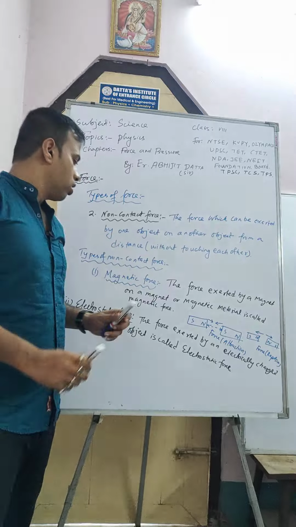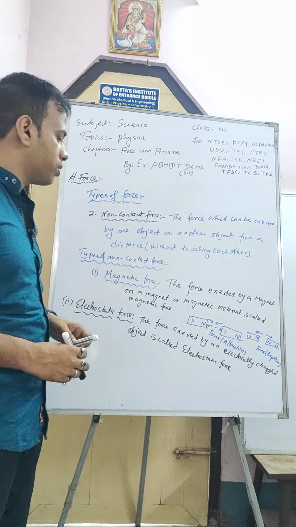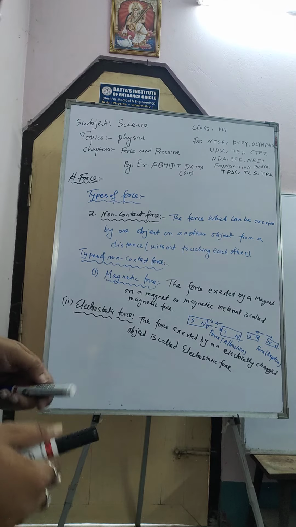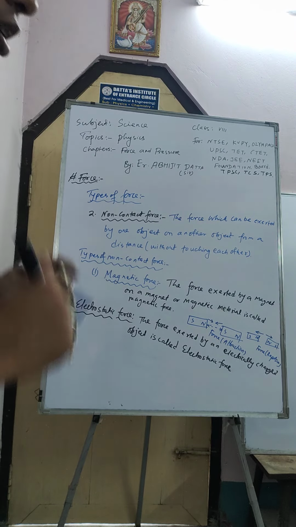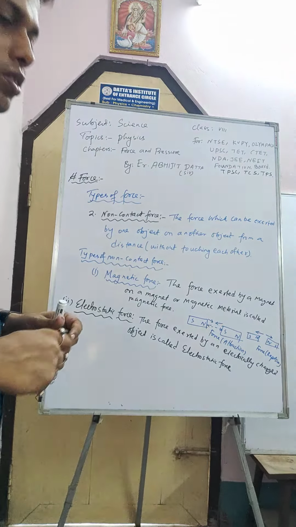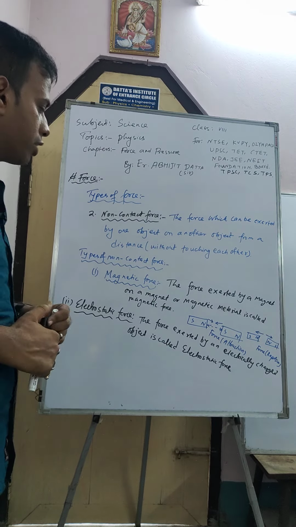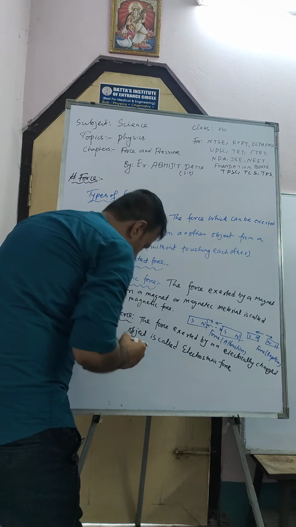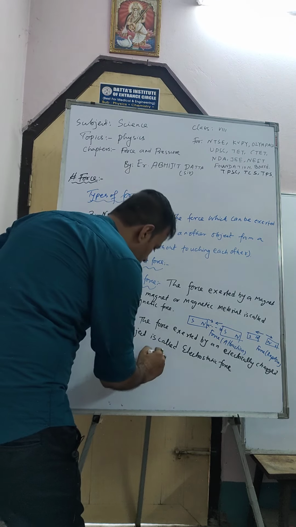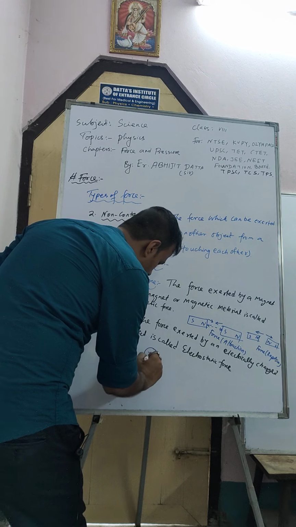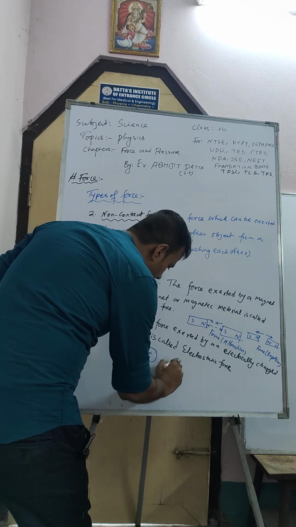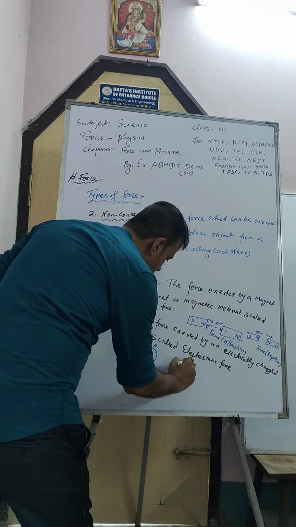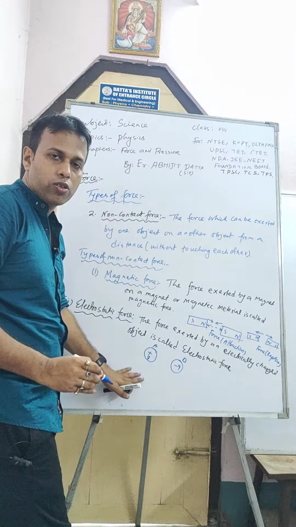Now, the force exerted by an electrically charged object is called electrostatic force, and electrostatic force is also a non-contact force, and it is applied over a sufficient distance. Suppose this one is one object, I draw a diagram. This one is positively charged, and this one is another object, suppose negatively charged. This one is object A, this one is object B, both are charged objects.